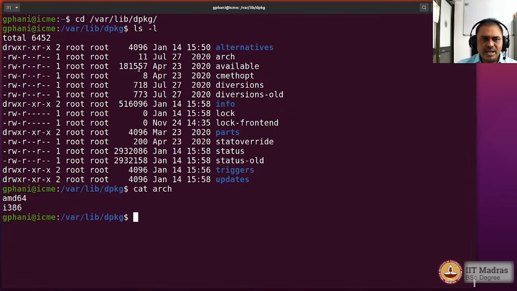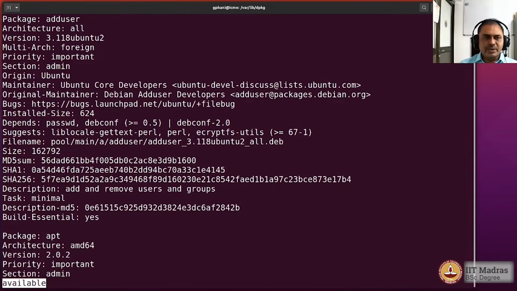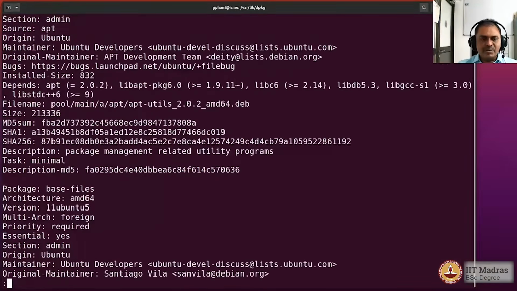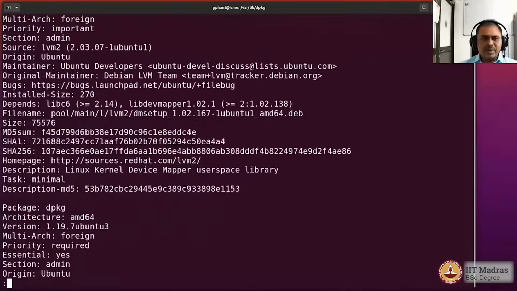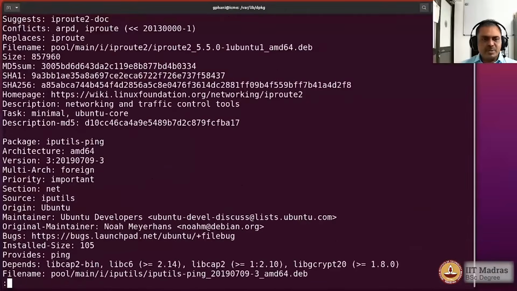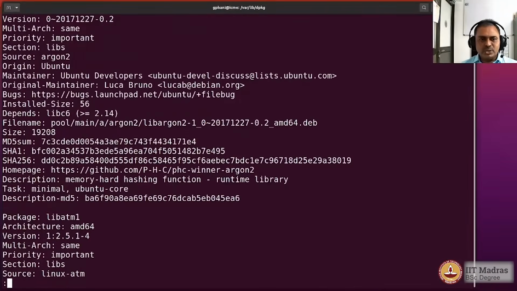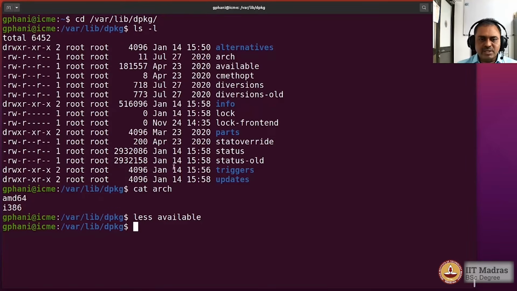And then there is a large file, 181 kilobytes, which is called available. So we would look at that by the less command, and you can see that it actually has a list of the packages along with its full information one after other. And this is one place from where when you ask for information about a package, it will be taken out and shown to you on the screen. You also have a file called status, which tells you whether a particular package has been installed or not. Obviously this file will be much larger than available because the number of packages that you have installed will always be much less than what are possible from the Ubuntu repository.